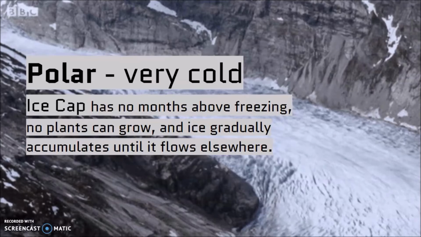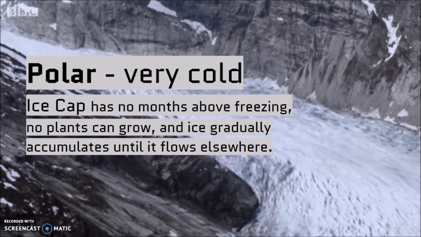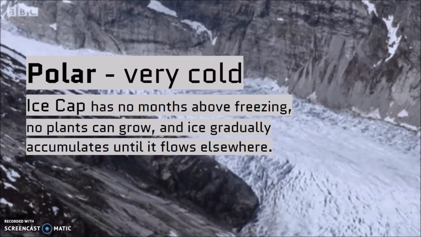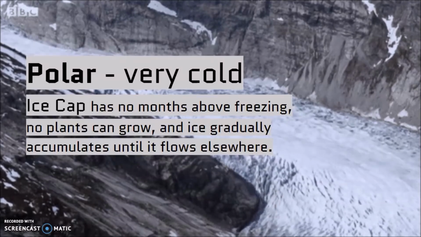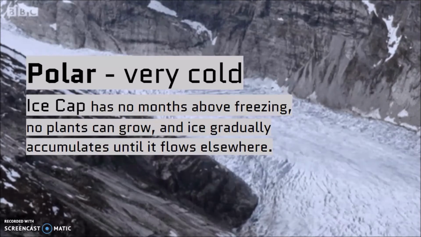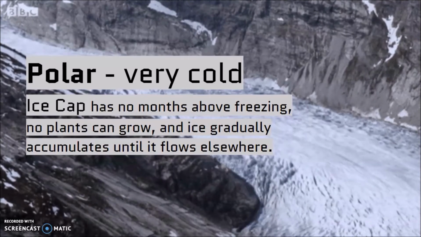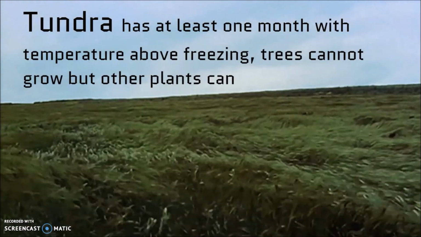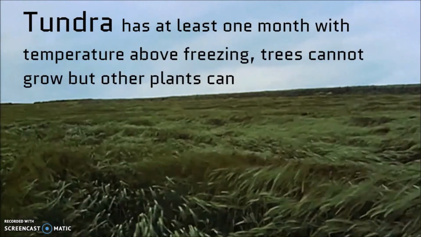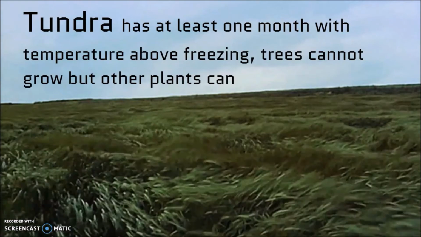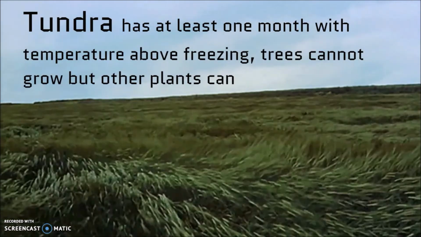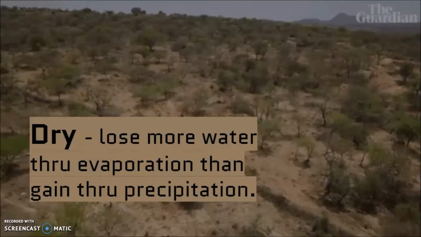This happens in a polar region called an ice cap, which is freezing all year long, not allowing any plants to grow. Eventually, this ice builds up since it's not melting and will accumulate into glaciers that will begin to move. Another type of polar region is called a tundra. This is not freezing all year round and has at least 1 month with temperature above freezing. This doesn't allow trees to grow, but other plants like grass can.